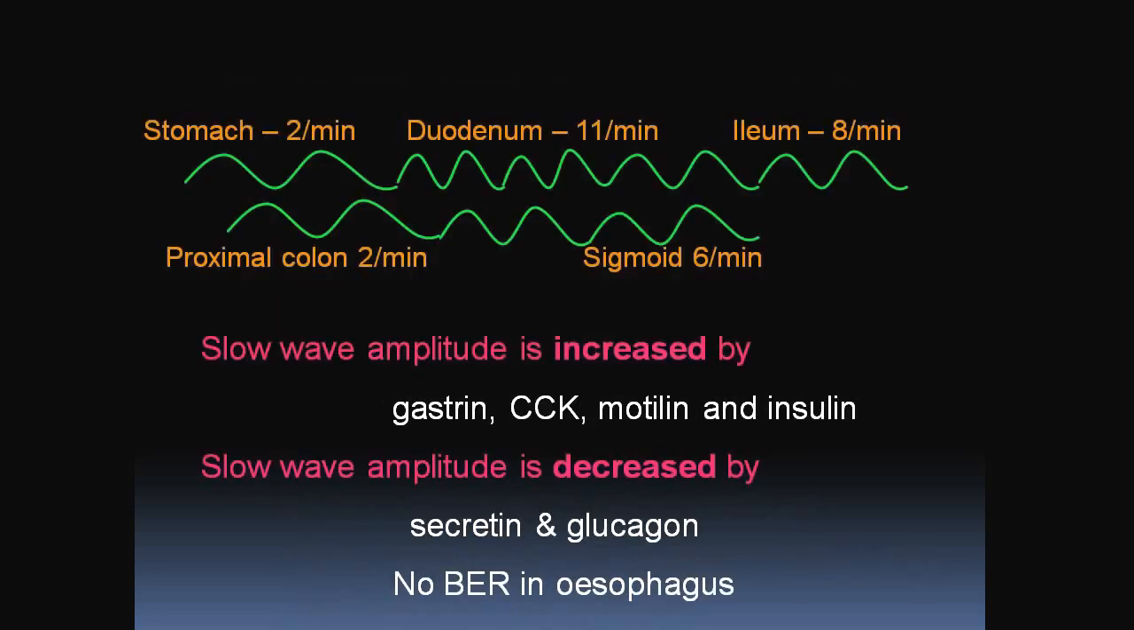Now this figure gives you a very clear idea of the rate of different BER. The stomach has 2 per minute, duodenum has 11 per minute, ileum has 8 per minute, proximal colon has 2 per minute and sigmoid has 6 per minute. The slow wave amplitude is increased by gastrin, CCK, that means cholecystokinin, motilin and insulin, while it is decreased by secretin and glucagon. No BER is observed in the esophagus. That is an important point, and this is an important MCQ.